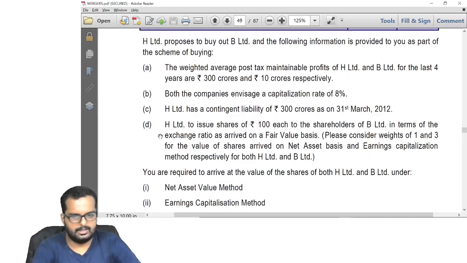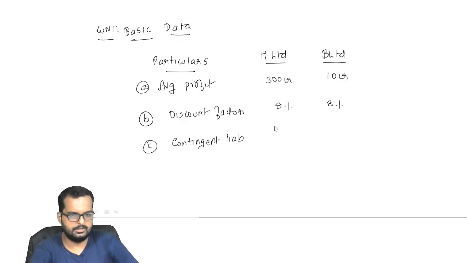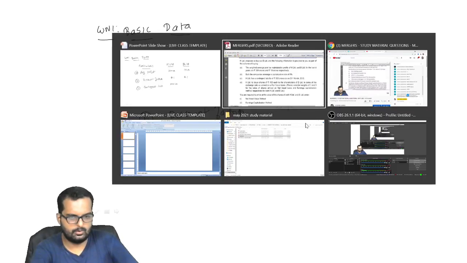Next, H is having a contingent liability of how much? 3 crore. Contingent liability is 300 crore.